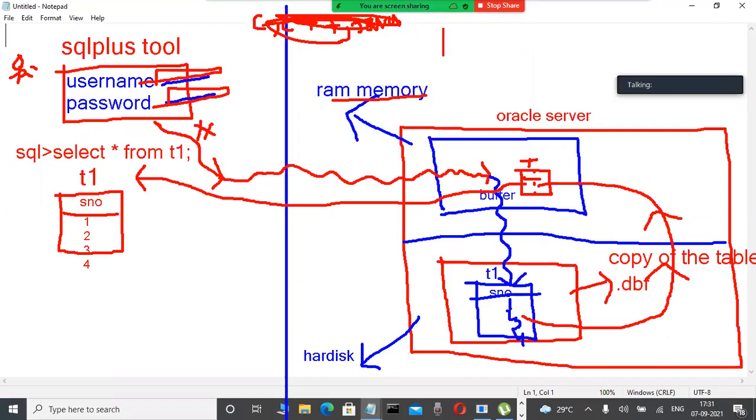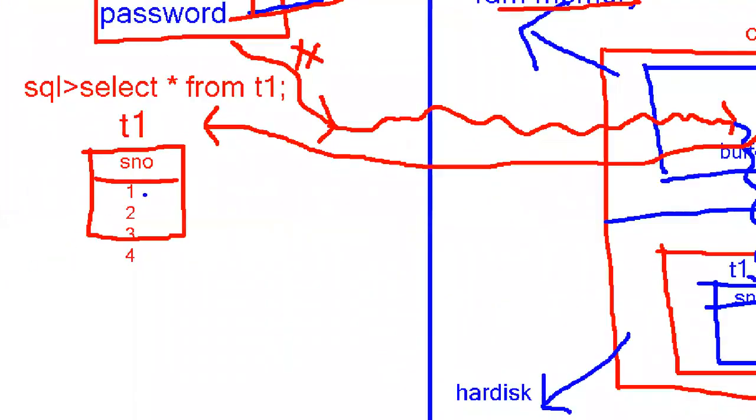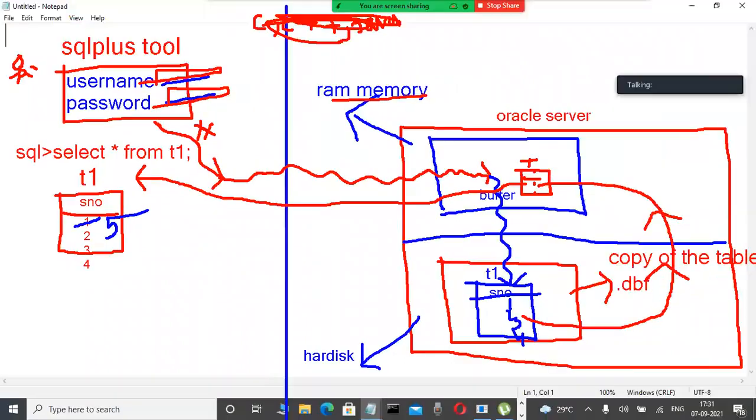But what is the difference? Slowly observe it here. I'm showing you practically. Suppose, concentrate here, I want to change this data: 1, 2, 3, 4 is there. I want to change the data 1 into 5, for example. Whenever we are changing data 1 into 5, in the future, as a SQL programmer, you are writing an update statement. Don't write it, just observe it here.